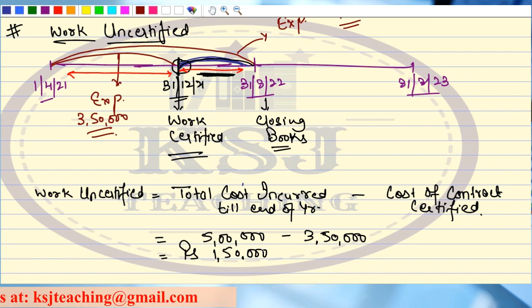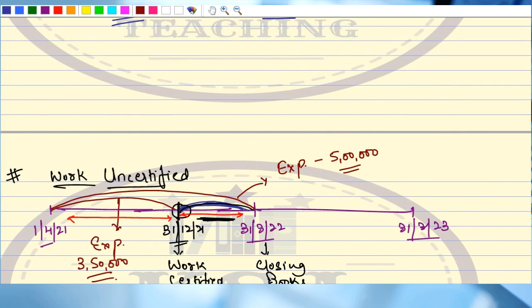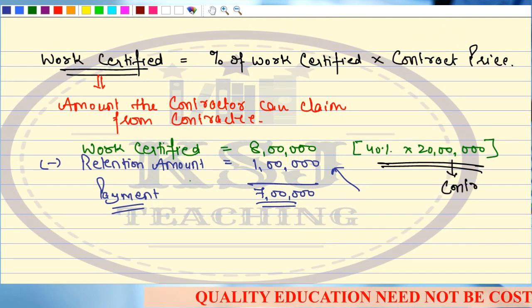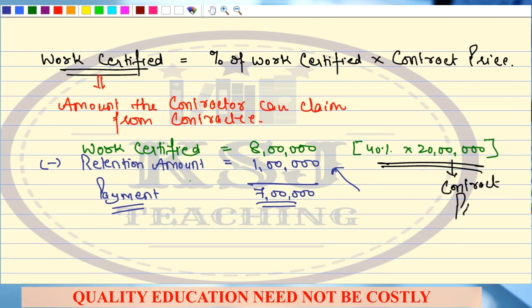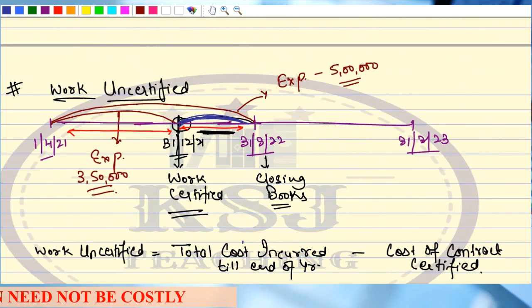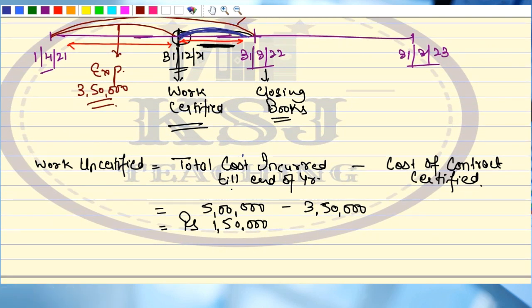Any doubts up till this point? Are you getting the point? So be very careful. Whenever we are calculating the work certified, we will apply the percentage on contract price, right? And whenever we are going to calculate the work uncertified, what we are going to calculate is the cost incurred.